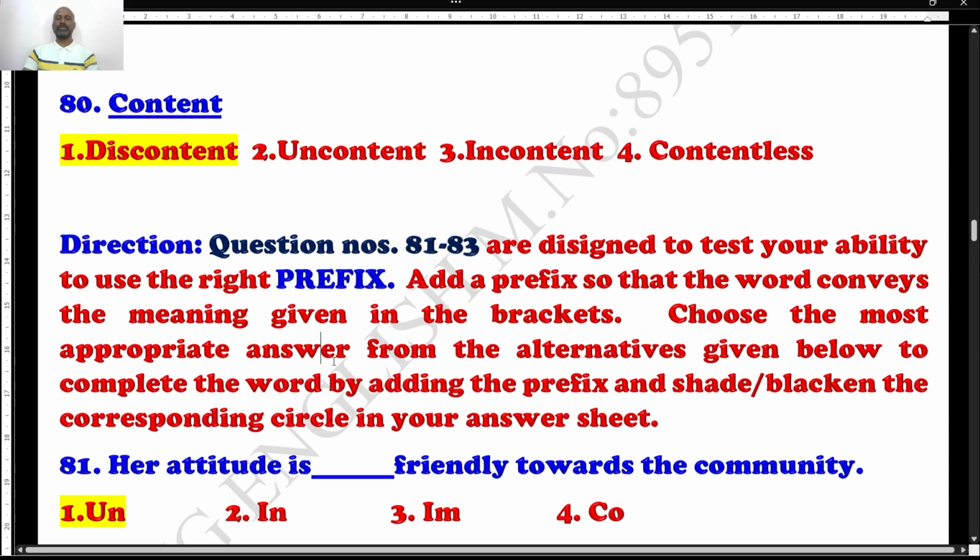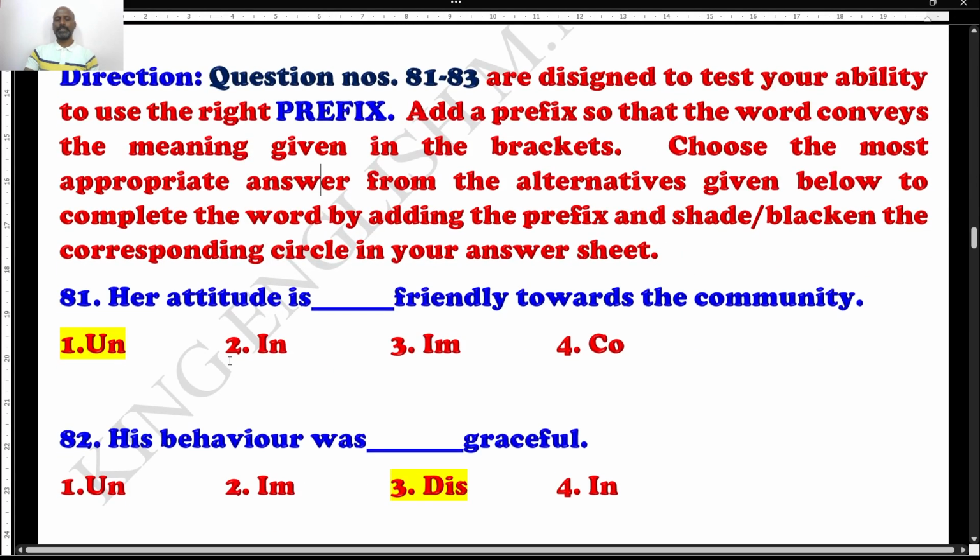Well, next question is question number 81 to 83. You are supposed to find out the prefix. What is a prefix? The term which is used before the word is called a prefix. Let's see the questions directly. Question number 81. Her attitude is dash friendly towards the community. Students, immediately after the dash or blank, you'll find a word. You have to find out the prefix for this word friendly in the specific sentence. Then what is the prefix for friendly? It is not co-friendly, it is not im-friendly, it is not in-friendly. The right word is unfriendly, the right answer.